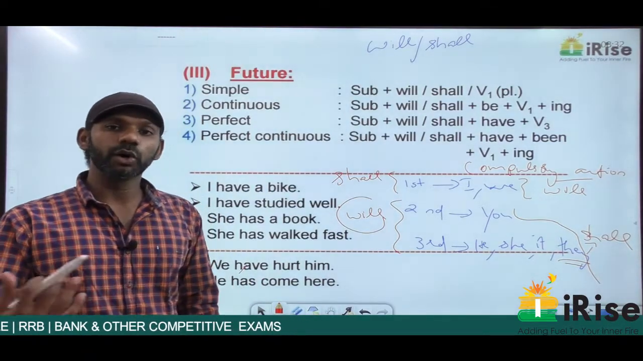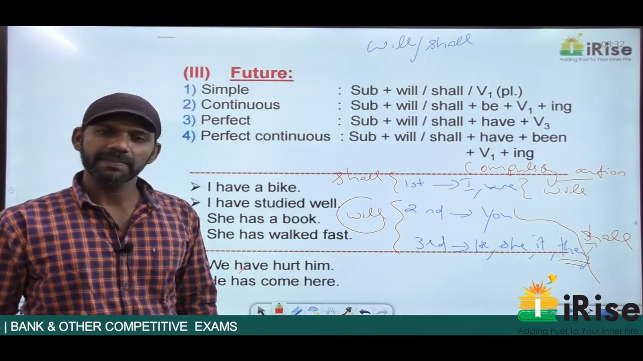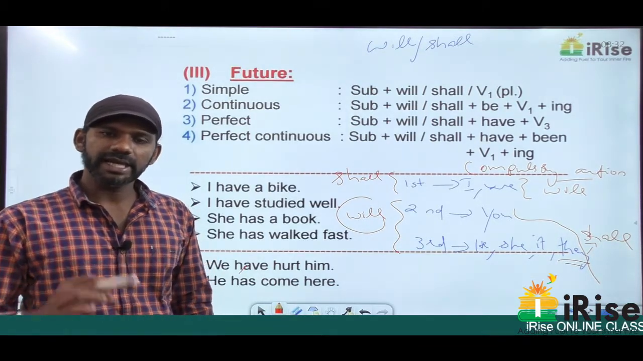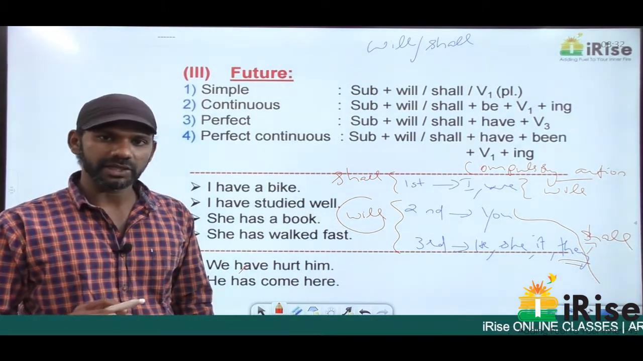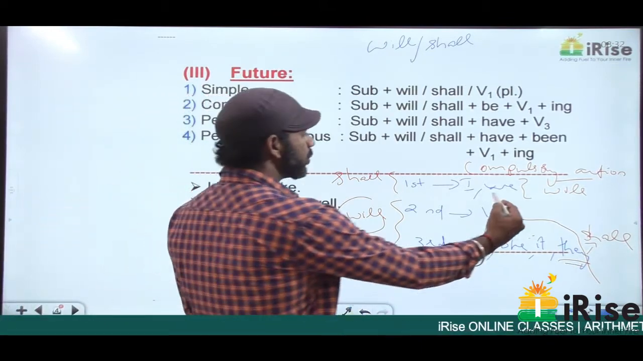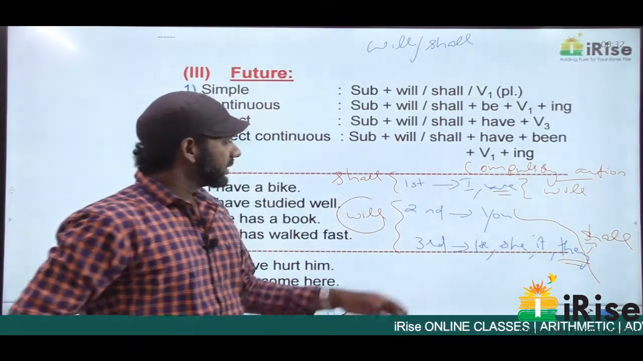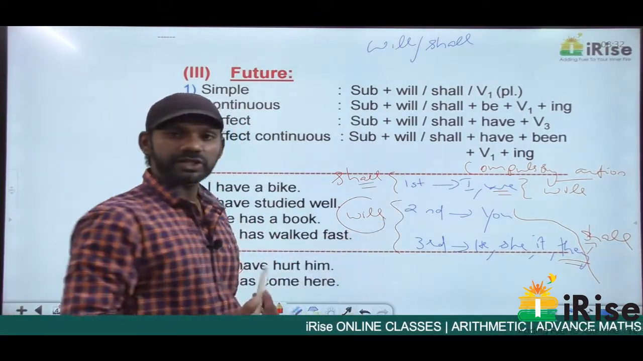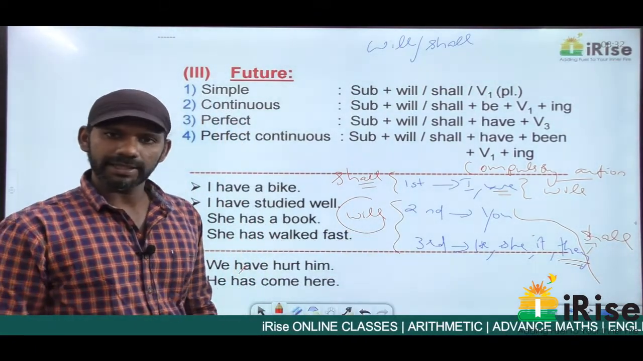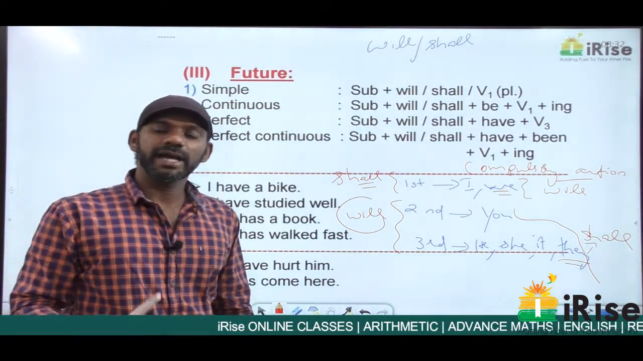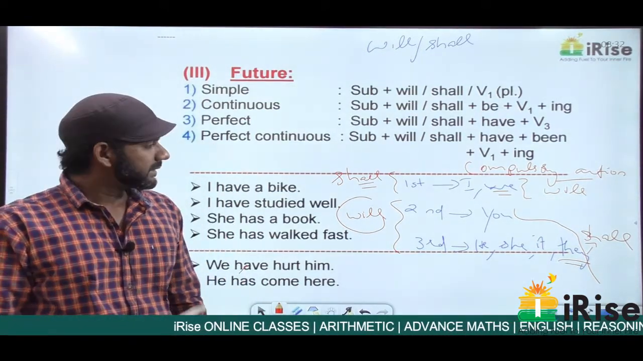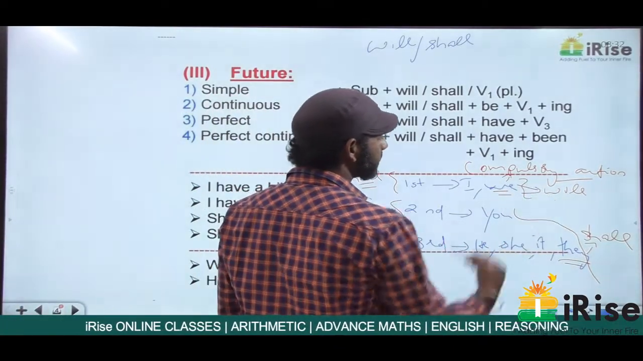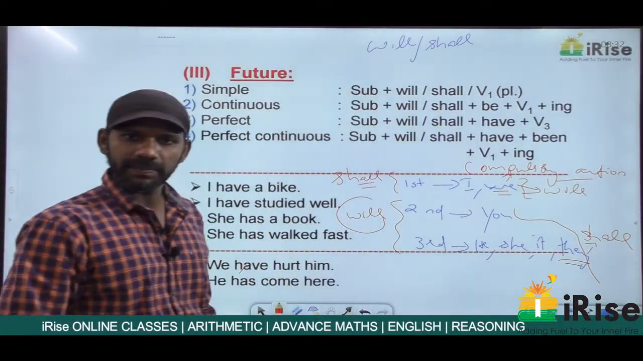"We dash go there," not compulsory. "We dash have to go there," compulsory. "We dash go there" is not a compulsory action. The subject here is we, first person, not a compulsory action, so it must be shall: we shall go there. "We dash have to go there" is compulsory. The subject is we, first person, compulsory action, so it must be: we will have to go there.